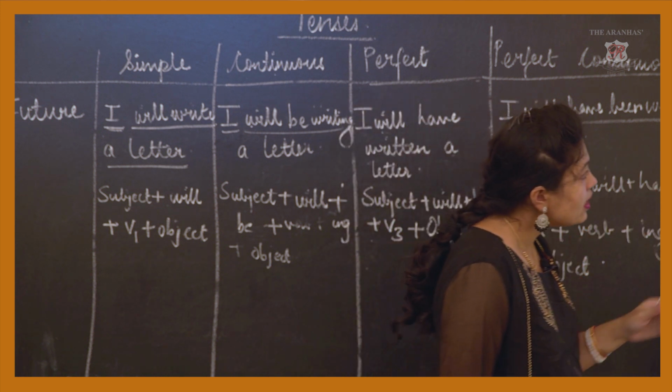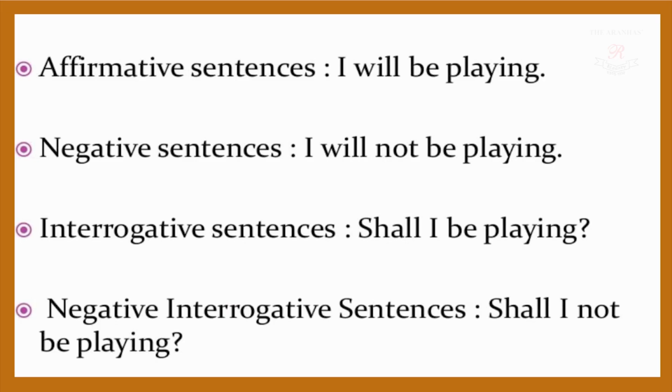Example, next slide please. Affirmative sentences: tomorrow at 2 o'clock I will be playing. Negative sentences. Interrogative sentences: shall I be playing? Then negative interrogative: shall I not be playing? Okay, so these are the various forms of future continuous tense. Next slide please.